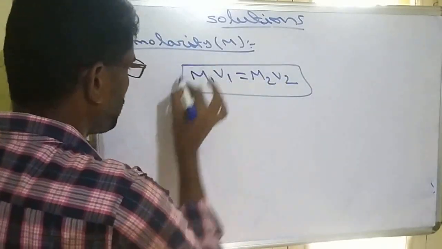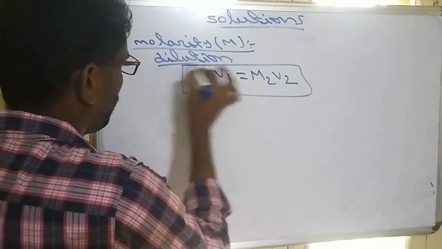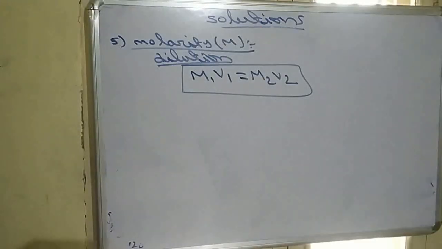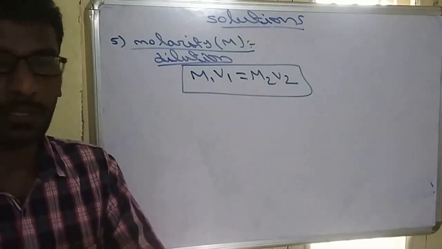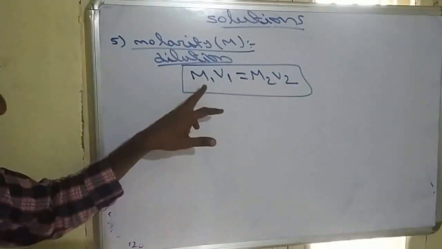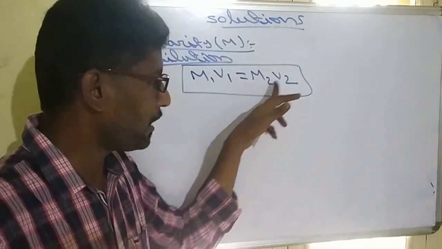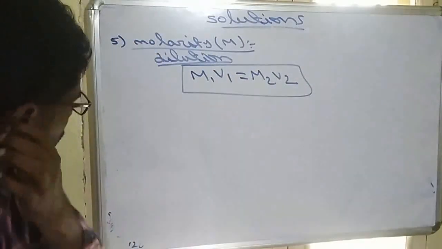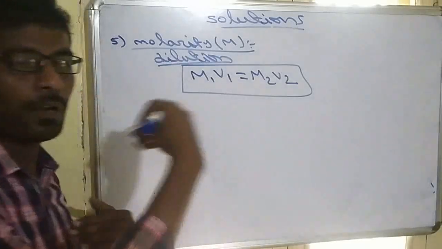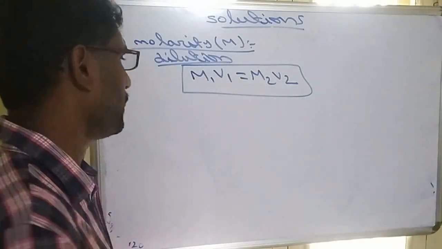This formula is applicable to dilution. The initial molarity into initial volume must be equal to the final molarity into final volume. So depending on how much volume of solvent we add, we can determine the resultant molarity.